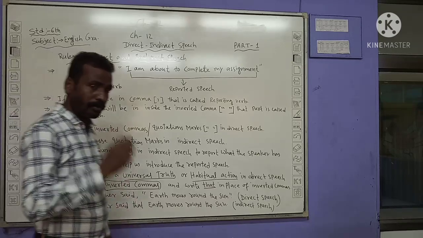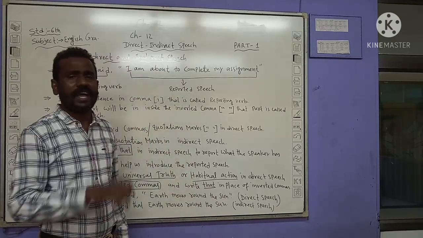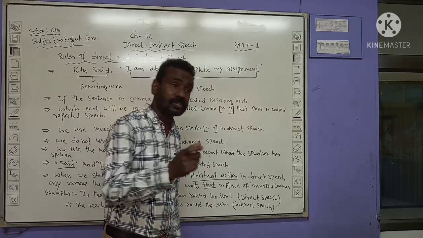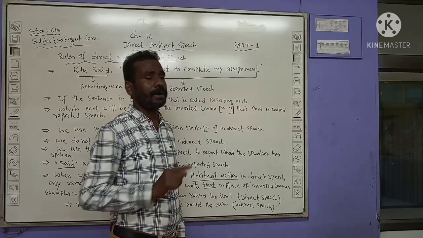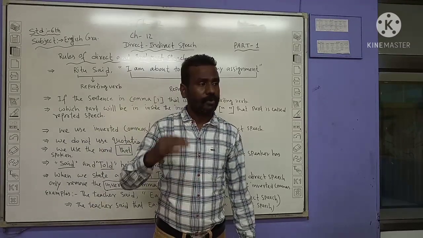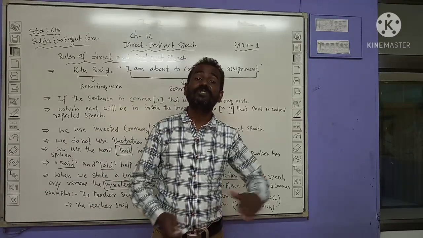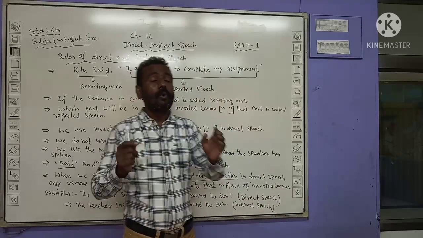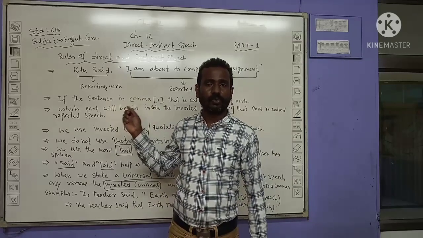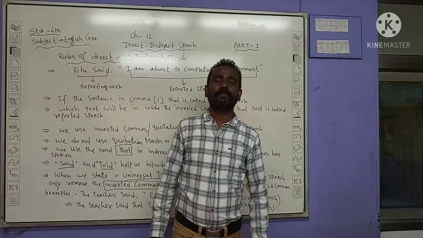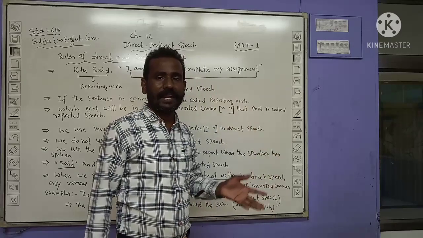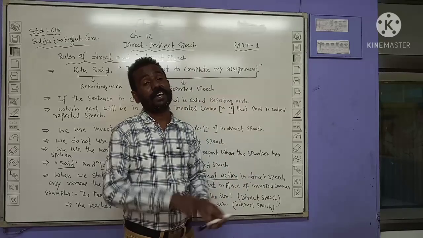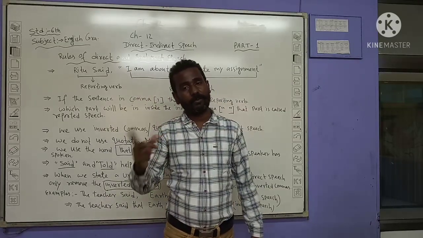First of all you have to know what is direct speech, what is reporting verb, what is reported speech, what is inside the inverted comma and what is called what is outside it. I will show that in this video, and you will understand well what direct and indirect speech are. In direct speech there are two parts, reporting verb and reported speech.